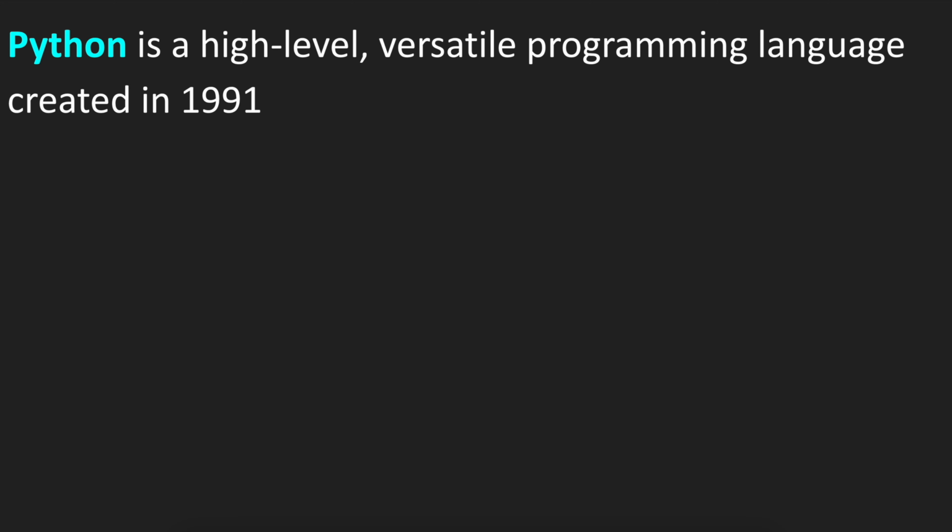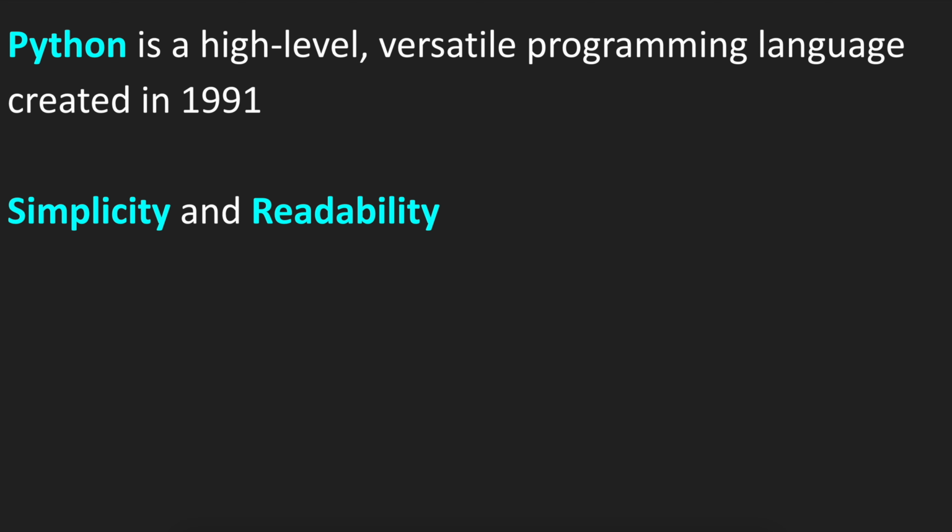Python is a high-level, versatile programming language created in 1991. It is probably best known for its simplicity and readability, and the best example of it would be a comparison of how many lines of code it takes to print hello world in different languages.